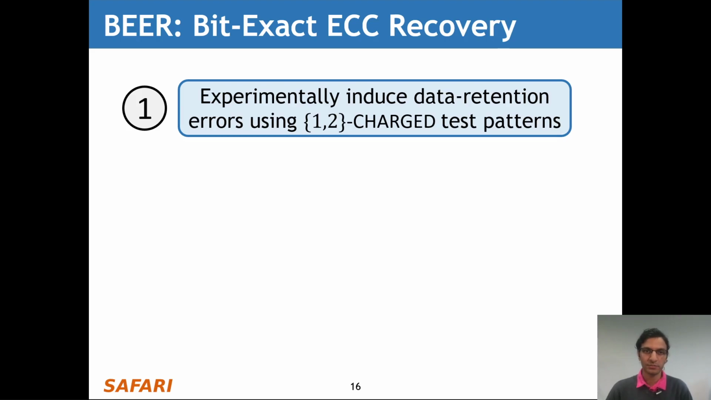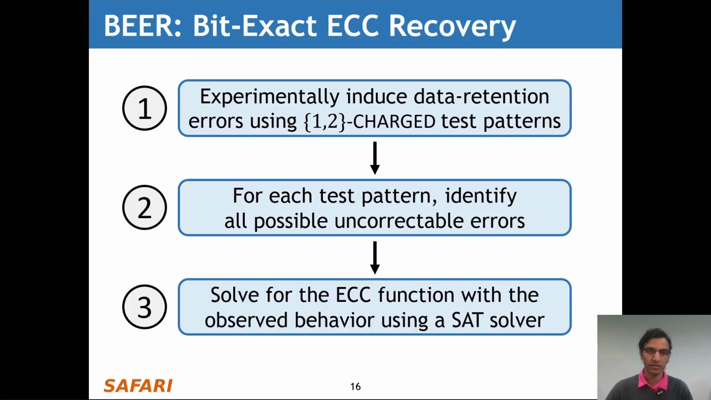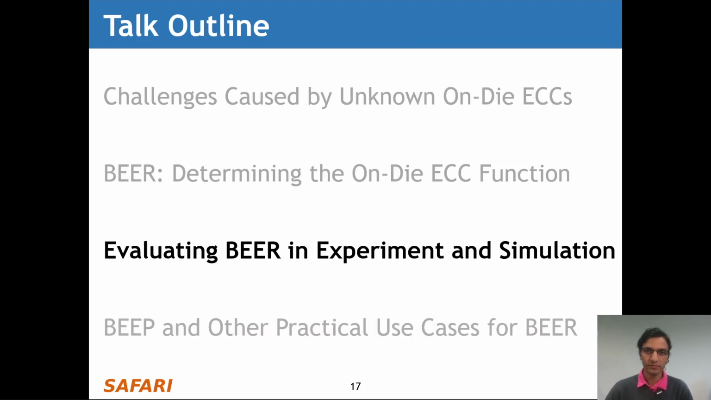The first step is to experimentally induce data retention errors using the combined 1 and 2 charge test patterns. The second step is that for each test pattern, we identify all possible uncorrectable errors that might occur. And finally, we solve for the ECC function responsible for the observed errors by using a SAT solver. Now I'll cover our evaluations of BEER in both experiment and in simulation.